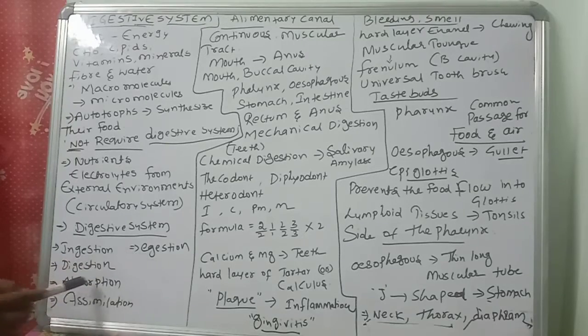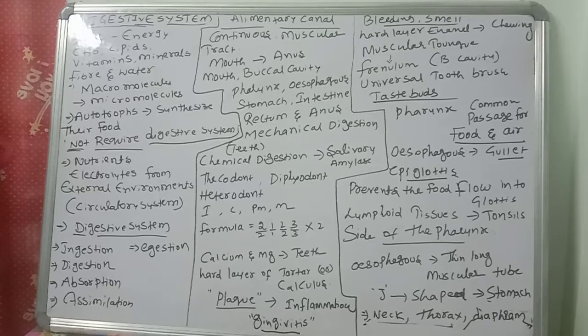After absorption, the food components, nutrients, or elements, whatever it may be, are utilized by our body. Then if any waste remains after utilization, that waste we have to send out, through the excretory system.